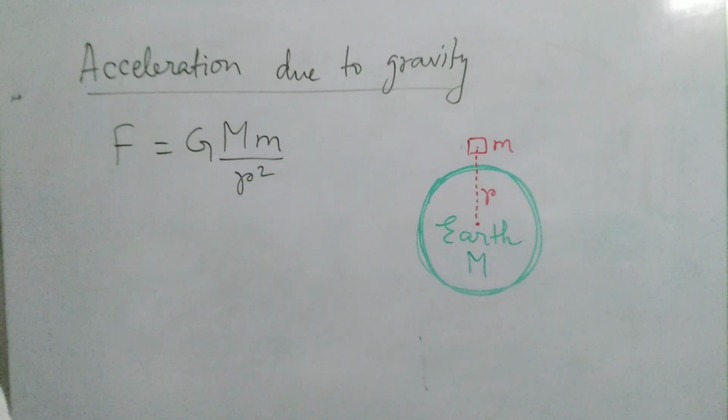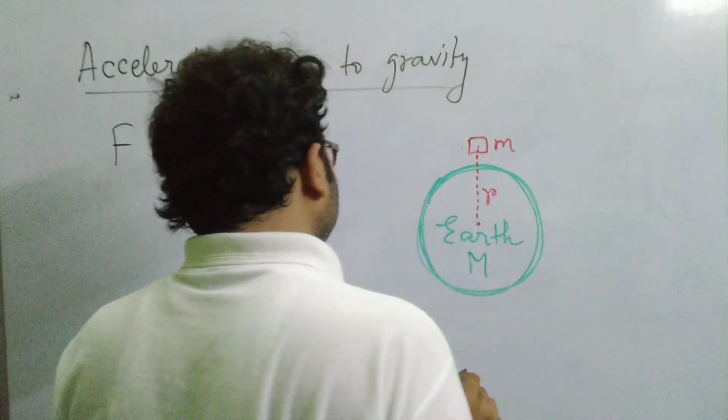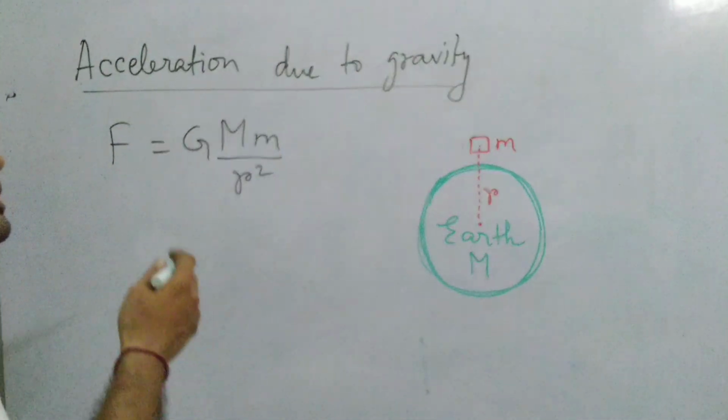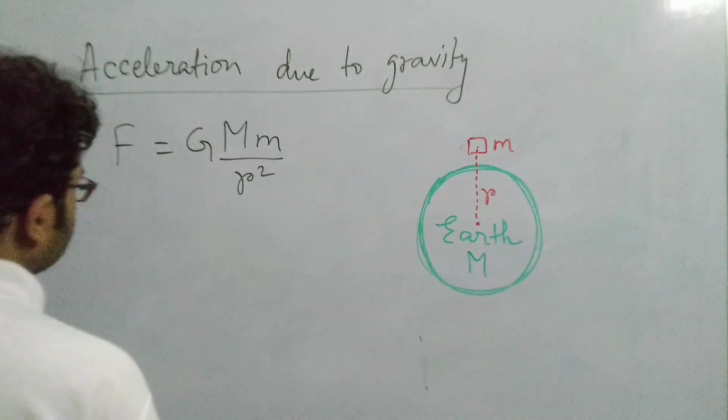Now from Newton's second law of motion, when this gravitational force is acting on the object of mass m, a certain acceleration comes into play, and that acceleration is called the acceleration due to gravity. So the acceleration of an object being pulled by the earth is the acceleration due to gravity.